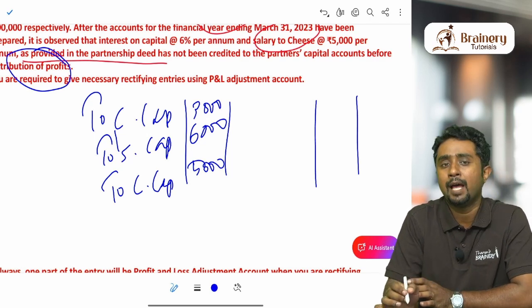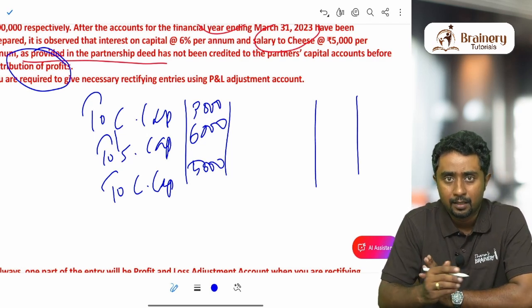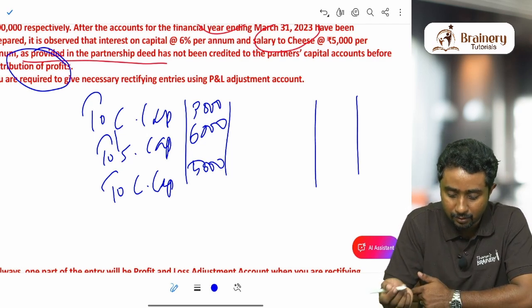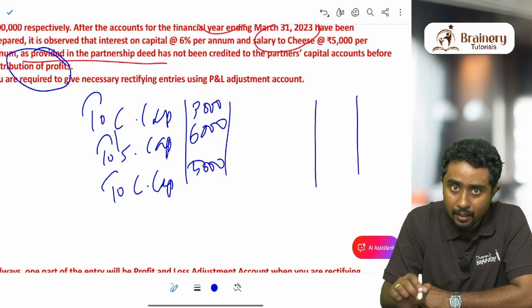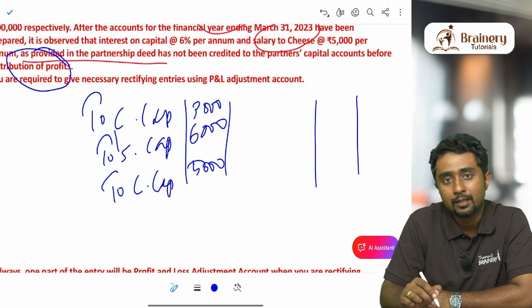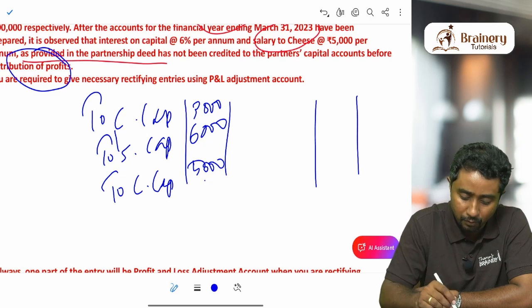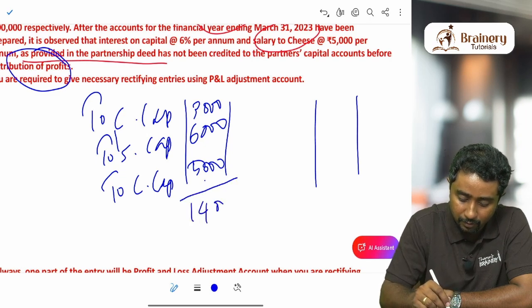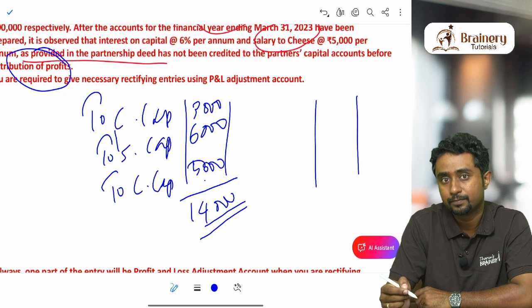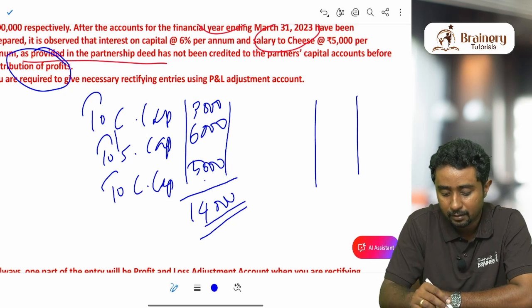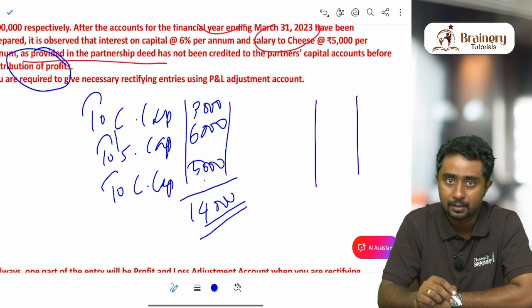After posting all these things to the profit and loss adjustment account, you just have to balance it. What do you mean by balancing? Credit side total minus debit side total. Credit side total, nothing is there. Debit side total is how much? 6 plus 5, 11, plus 3, 14. So 14,000. Am I right?